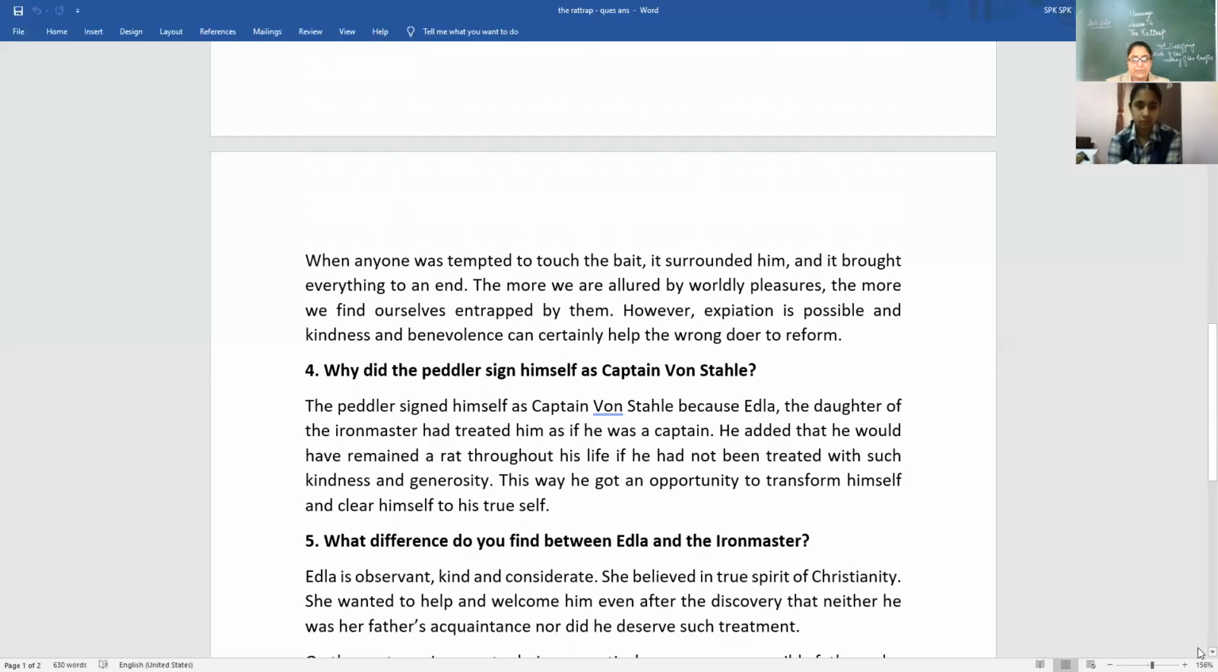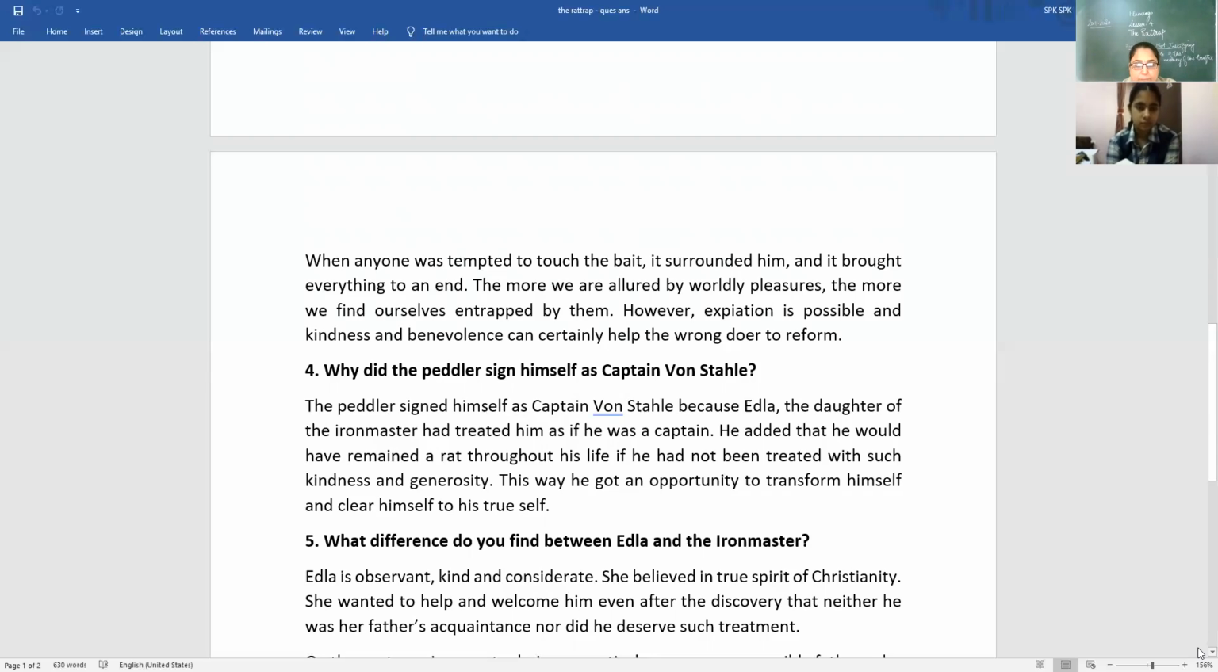a real captain. He wrote in his letter that he had put the small rat trap in as a Christmas gift. He added that he would have remained a rat throughout his life if he had not been treated with such kindness and generosity. This way, he got an opportunity to transform himself and return to his true self. He could introspect and come to his senses.